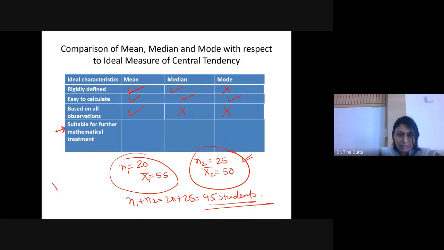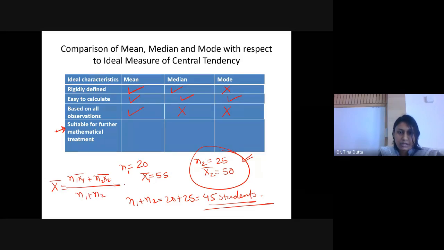The formula is: total mean, the mean of the combined series, will be N1 x1 bar plus N2 x2 bar, divided by N1 plus N2. This is the formula. So now how will you calculate that? You just have to put the values.